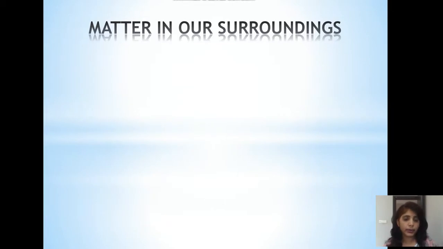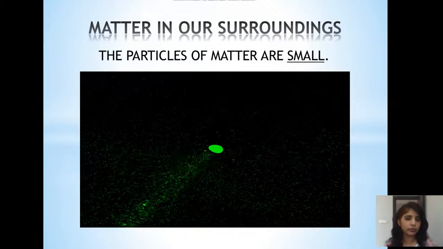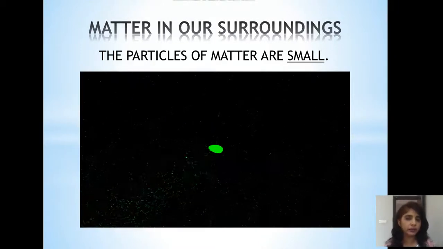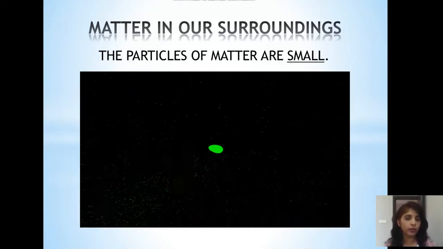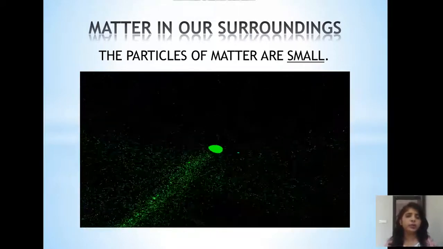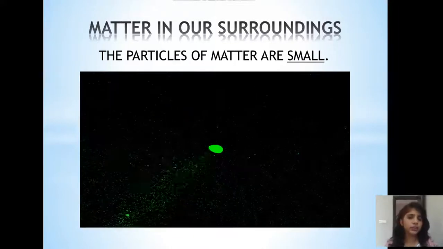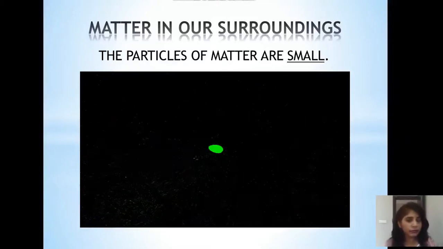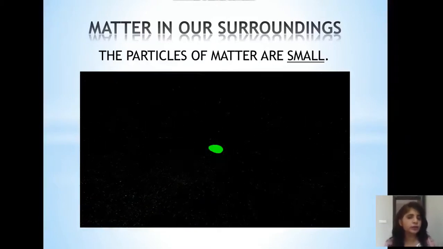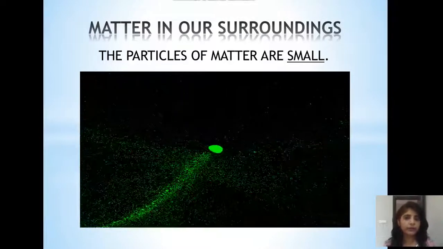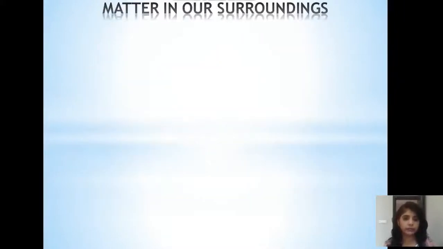When we go on breaking an article like a chalk stick, you will find a condition will come when no more of that substance can be broken. Like a chalk stick is broken, it converts into two pieces. Further, take one piece, break it into another two pieces, and go on breaking. You will find a condition comes when the particles obtained are so small that we can't break them. These small particles, for elements, are atoms and, for compounds, are molecules. So we'll see that particles are small through an activity.